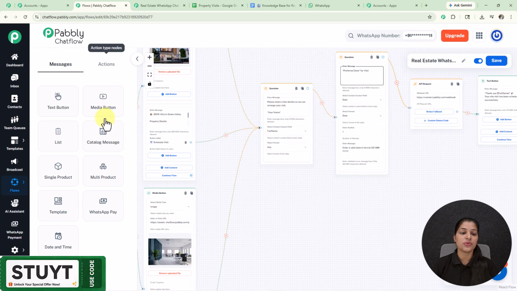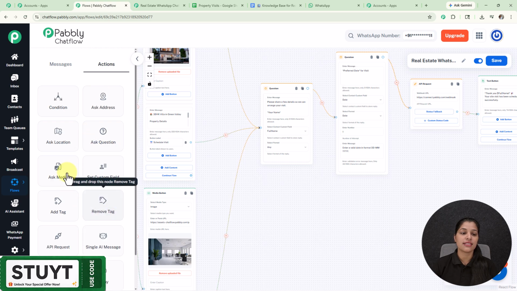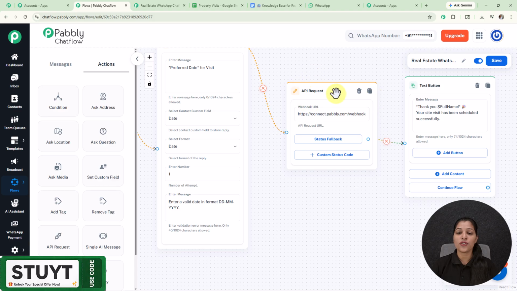So for that I have used this question node given over the actions. So here I have used this node that is ask question, and afterwards I have connected this flow with the API request by using which I'm going to save the data to the Google Sheet. So by using this API request, I'm connecting my Pabbly Chatflow with Pabbly Connect.